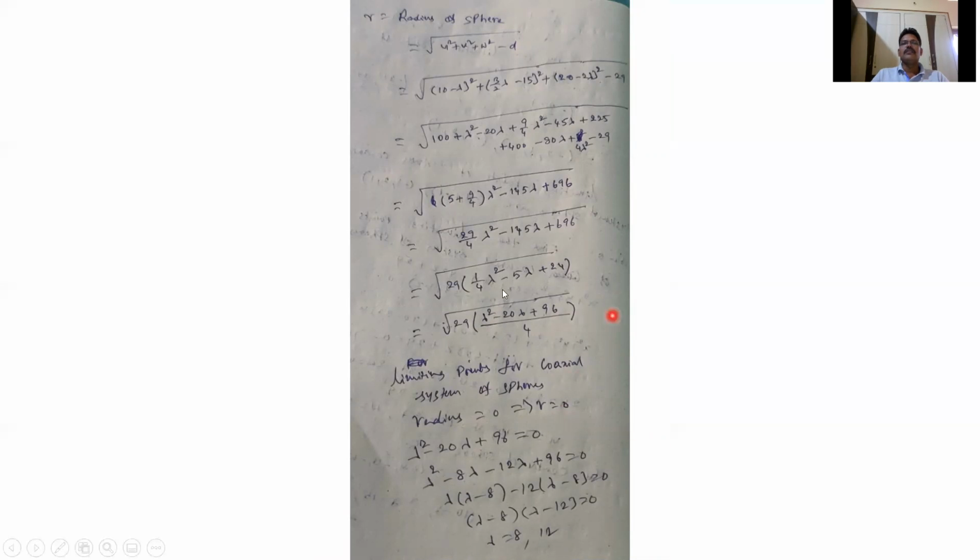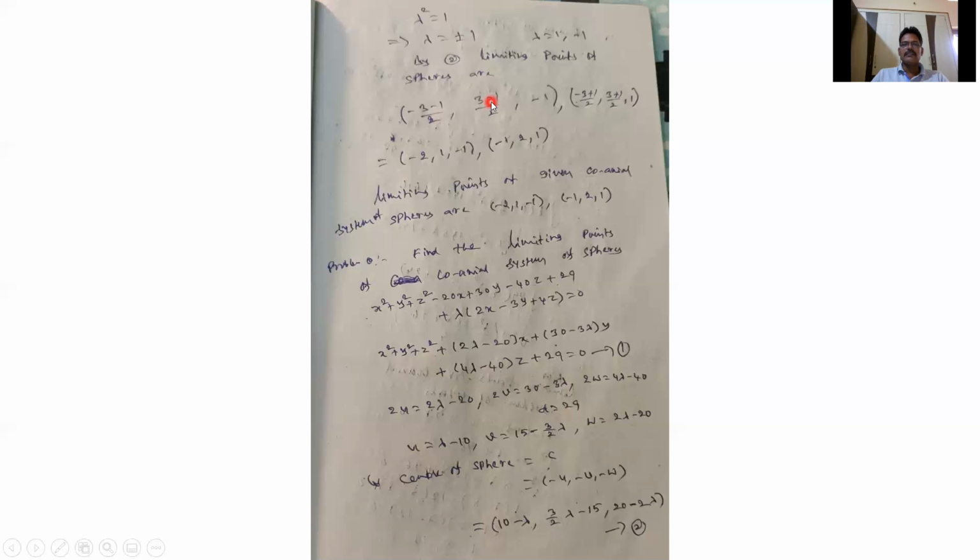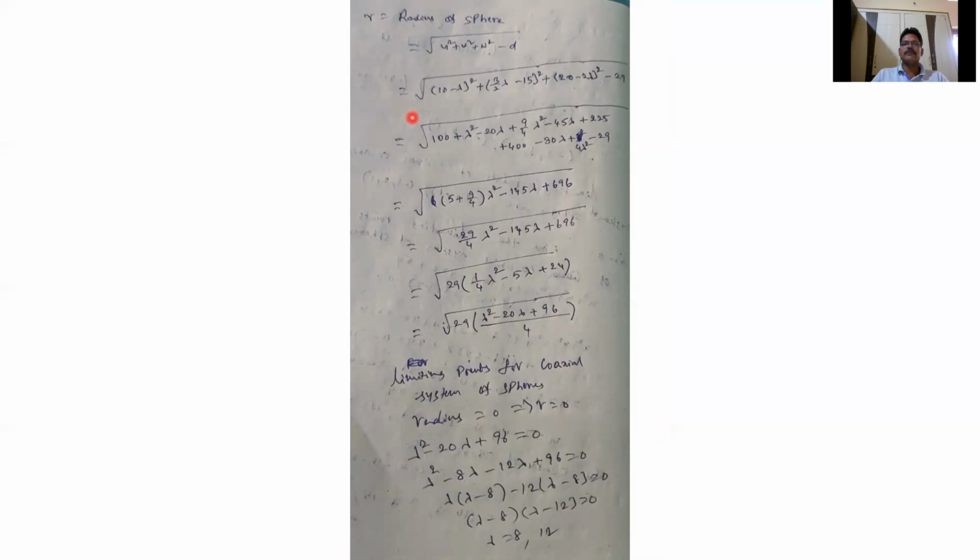So (10 − λ) whole square. No problem, you can write it here, because it is squared we can write minus u or plus u, same. 10 − λ, or λ − 10, no problem. Similarly 15 − (3/2)λ, and 2λ − 20. So here we get −d, that is −29.